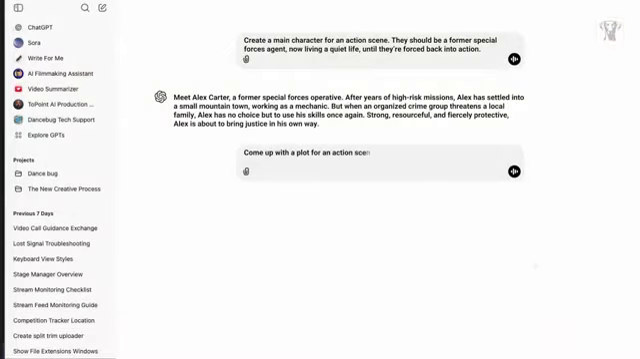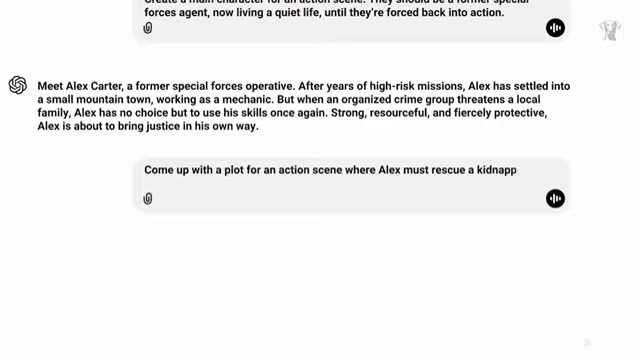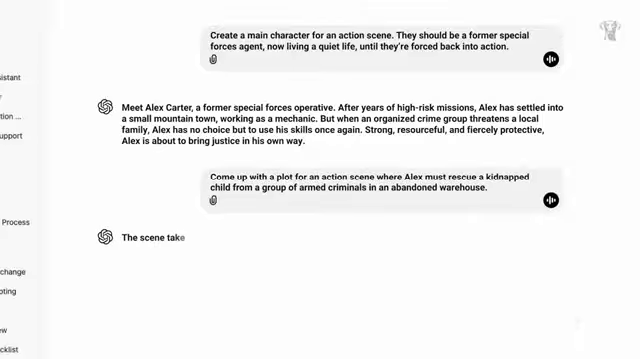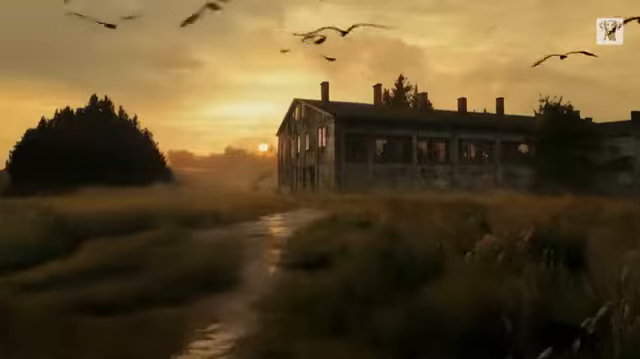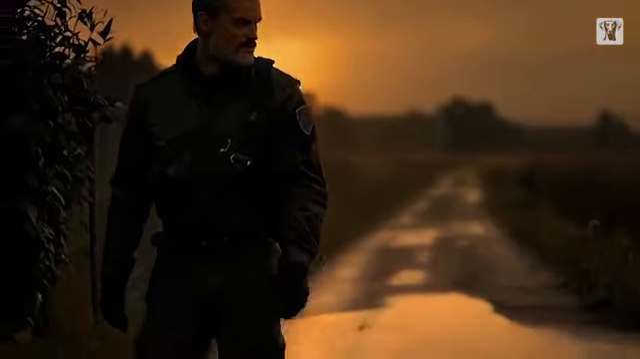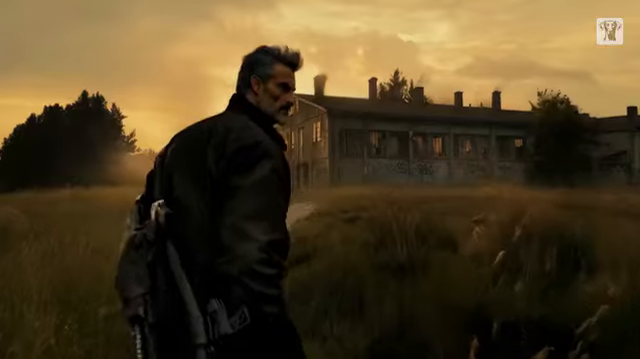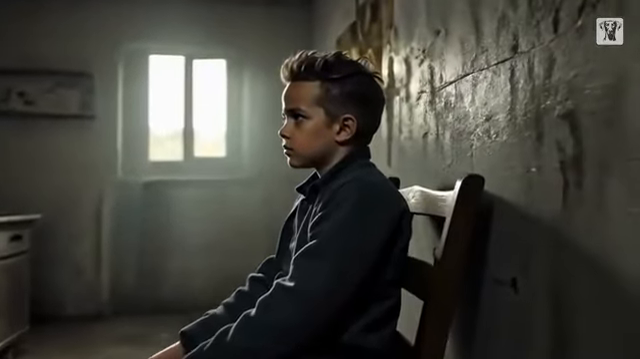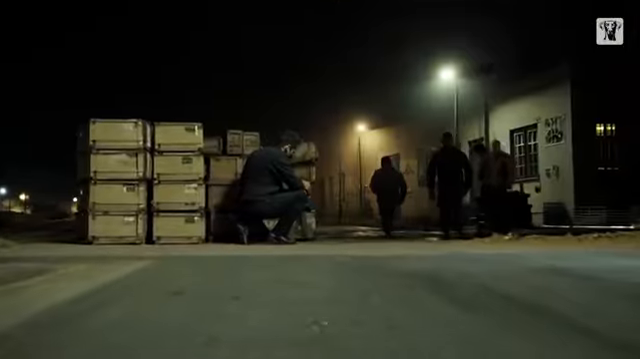Come up with a plot for an action scene where Alex must rescue a kidnapped child from a group of armed criminals in an abandoned warehouse. The scene takes place at an old abandoned warehouse on the outskirts of town. As the sun sets, Alex approaches the warehouse, moving silently through the shadows. Inside, the child is being held in a small locked room. Alex must take out the guards one by one without being detected.